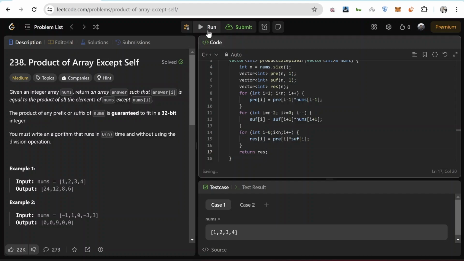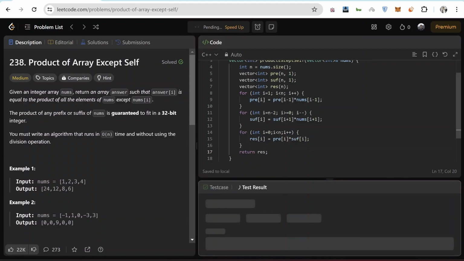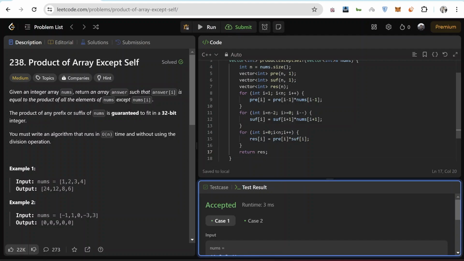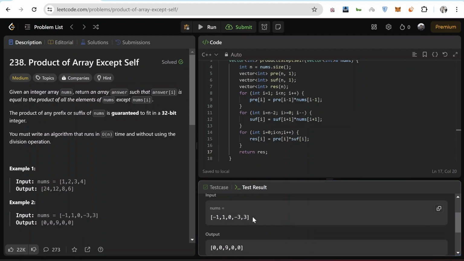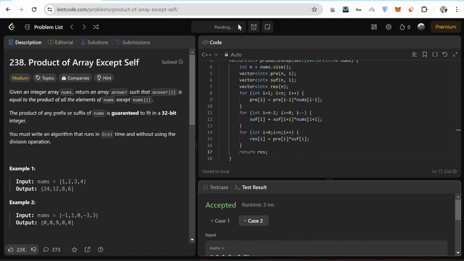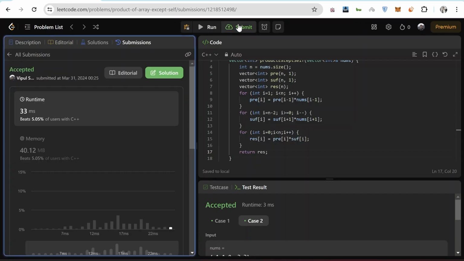Now let's see if this works. So both the cases passed, 1, 2, 3, 4 and -1, 1, 0, -3. Now let's try submitting it. So as you can see, it worked.